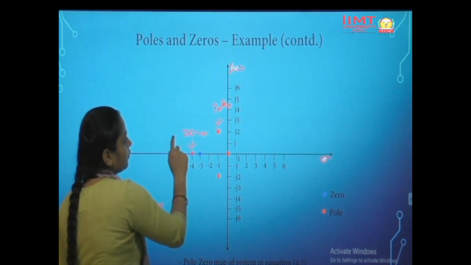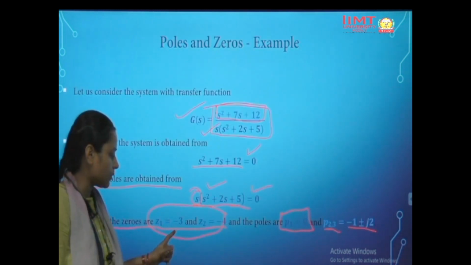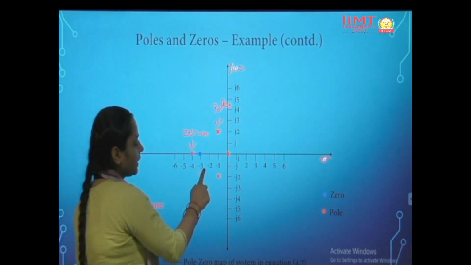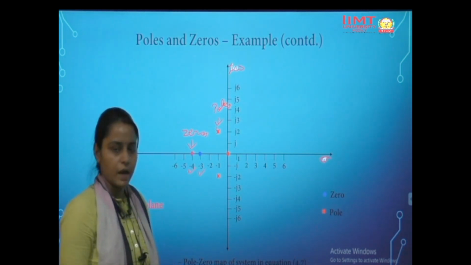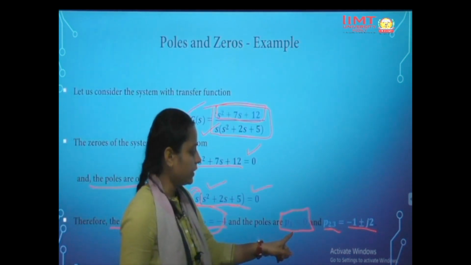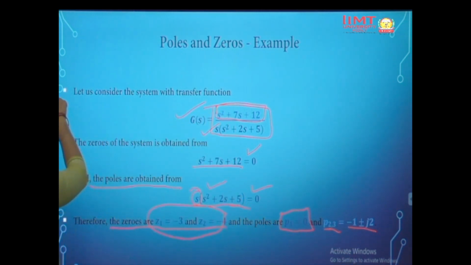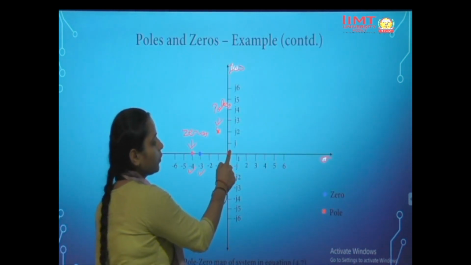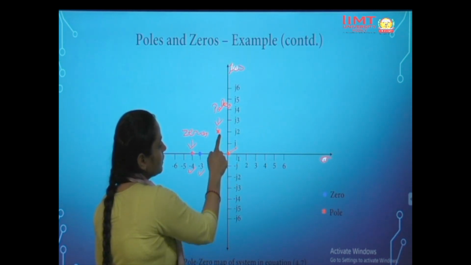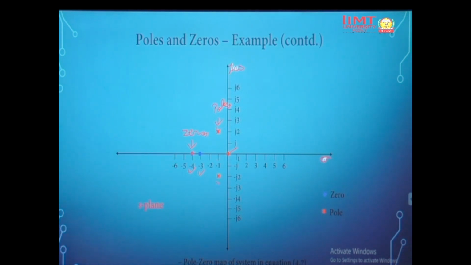So what we were getting in the equation: two zeros at -3 and -4. So here we have a zero at -3 and one zero at -4, and similarly we are getting poles at P1 = 0 and P2, P3 = -1 ± j2. So if we draw, one pole is at origin, that is P1 = 0, and the other poles are at -1 + j2 and -1 - j2. So this is called the pole-zero map for the system.